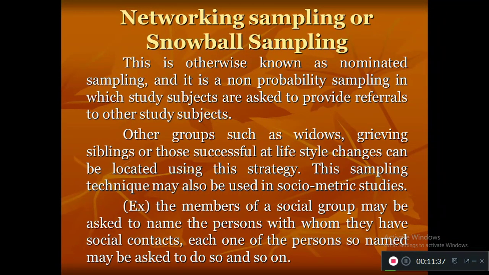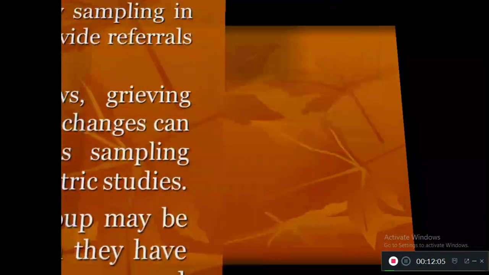For example, if any one person in a village has tested positive for corona, then the health worker asks them who all traveled with them during the time of the infection. Like that, we go and find each and every sample in a community. So this is the network sampling or snowball sampling technique.